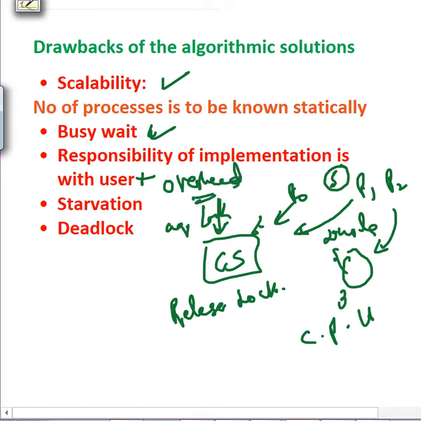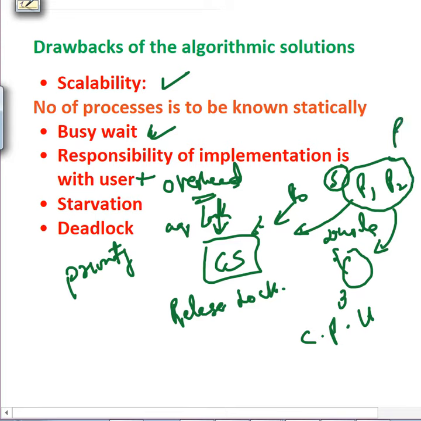With these algorithms, suppose we are dealing with priority based scheduling. P0 is executing the critical section, now P1 comes in but has to wait. Now P2 comes in, it has to wait, and maybe other low priority processes come in.